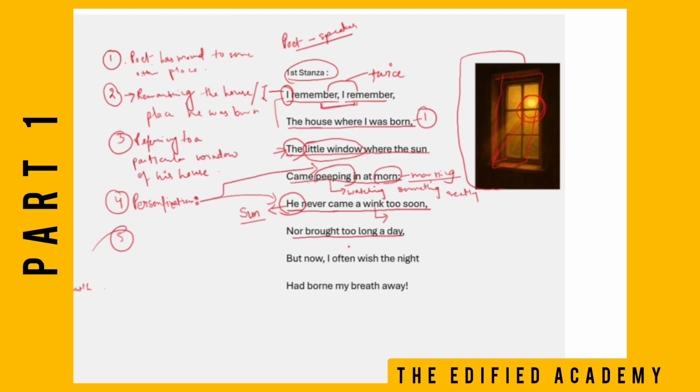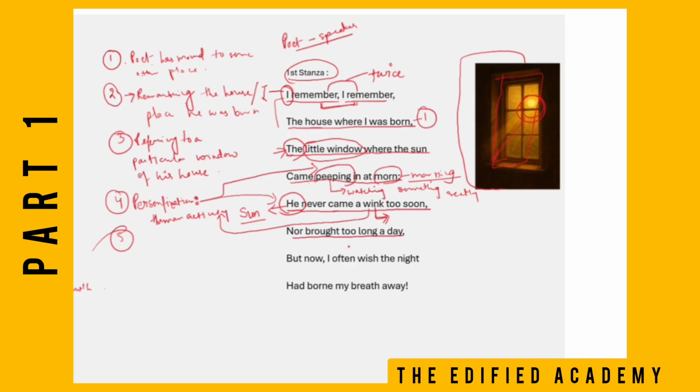A wink. This is what wink is all about. When we open and close our eyes within a second, that is known as a wink. So he is again saying, see, winking is again a part of human activity, right? Include this word, human activity. So peeping, winking, all these are human activities, and the poet says that the sun tries to do all these human activities. So this is what personification is.